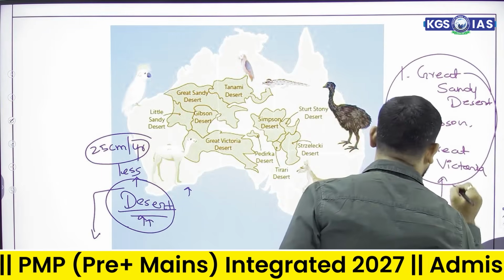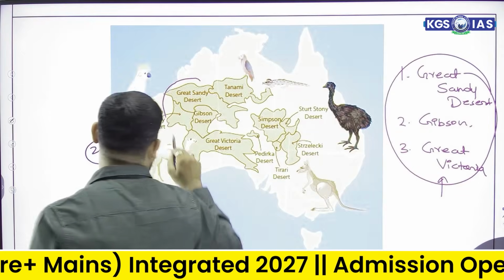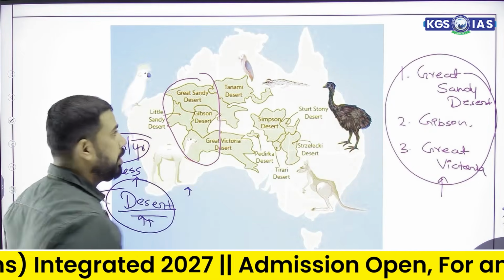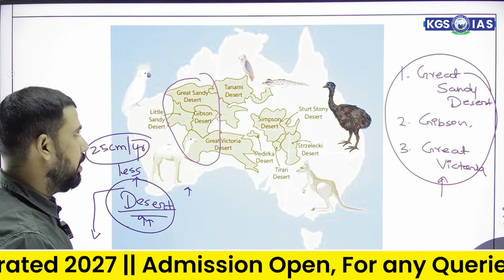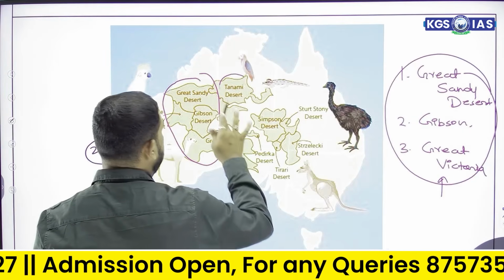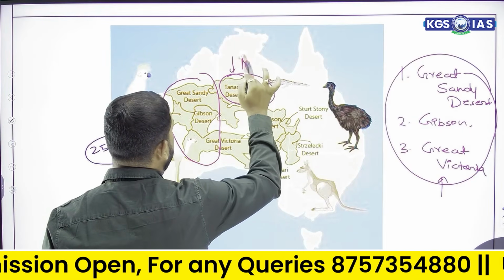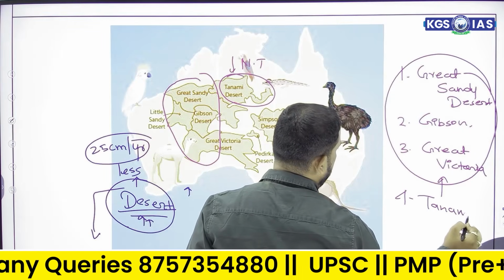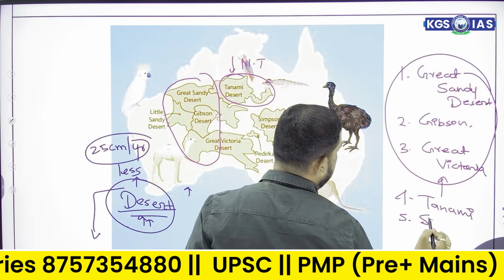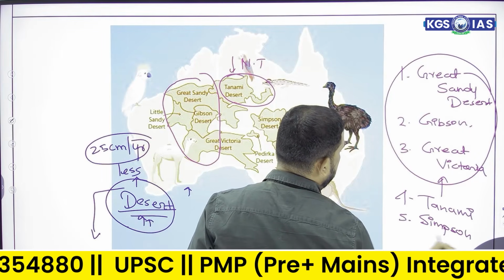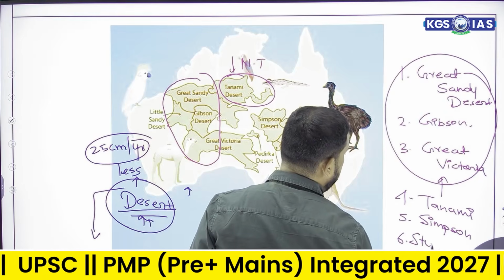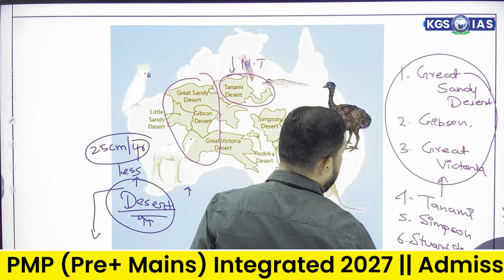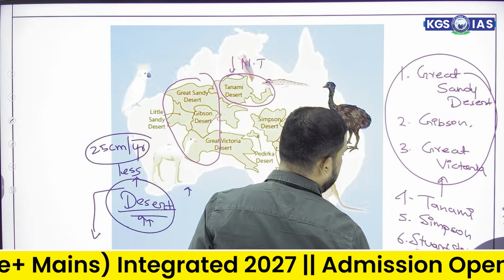These three deserts are mainly found in Western Australia, having some adjacent boundary with Northern Territory and South Australia. Apart from it, Tanami Desert is mainly in the Northern Territory. The fourth important is Tanami Desert. Fifth is Simpson Desert. Sixth is Stuart Stony Desert. So kindly keep this thing in mind.